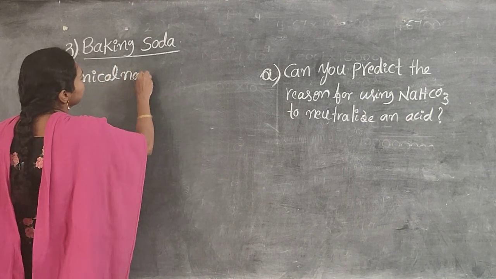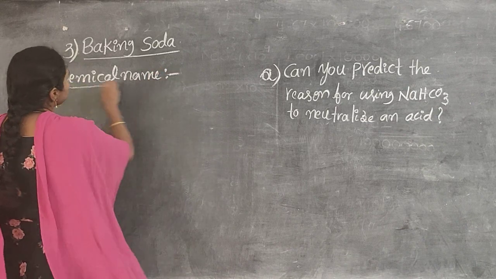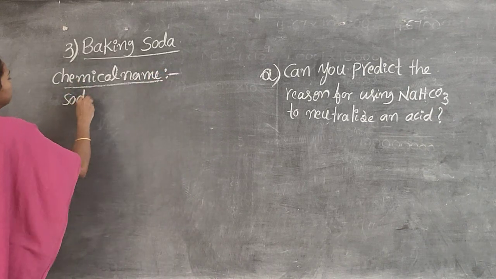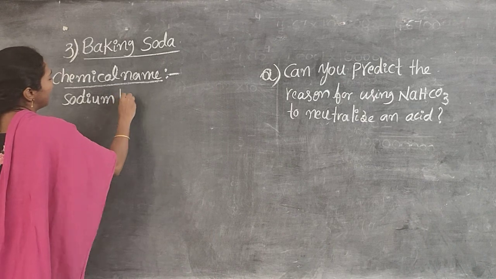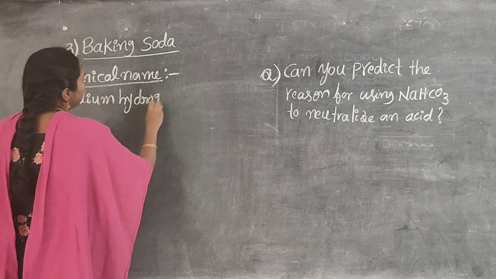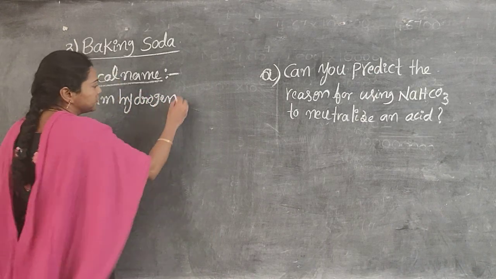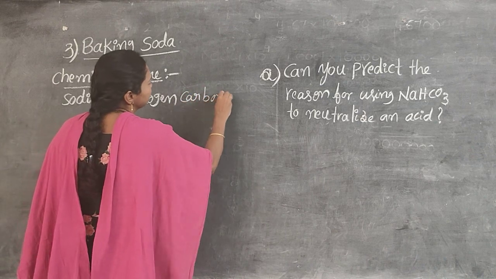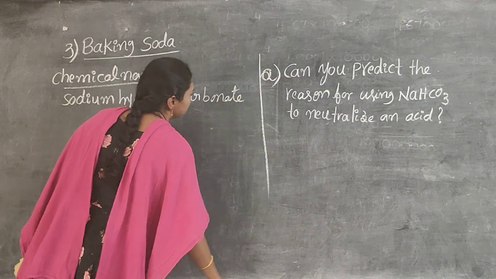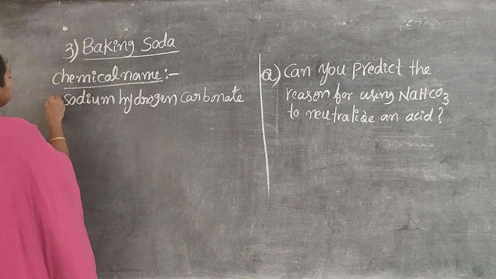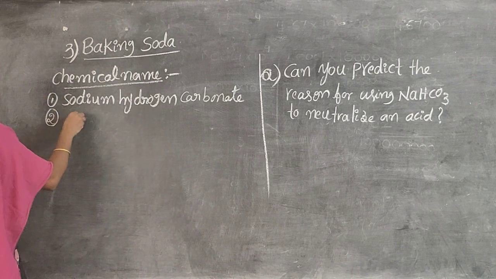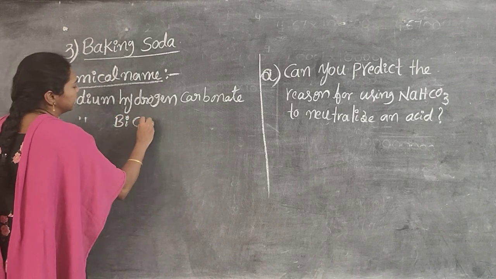What is the chemical name? The chemical name is sodium hydrogen carbonate, or it is also called sodium bicarbonate.